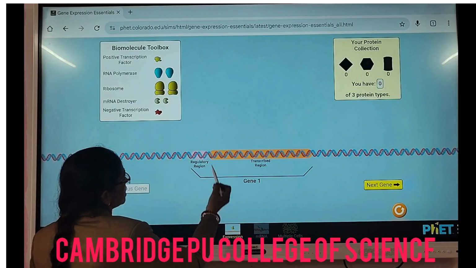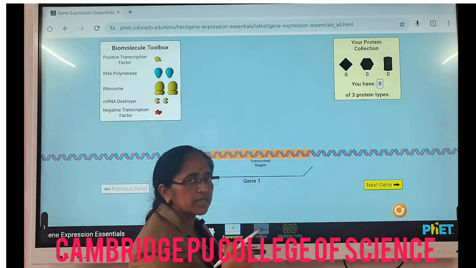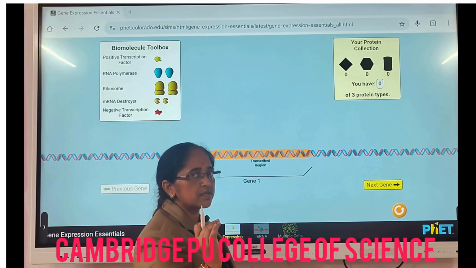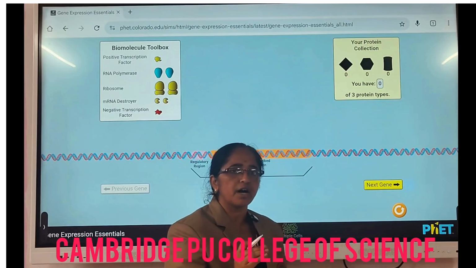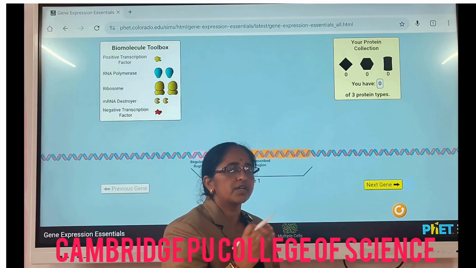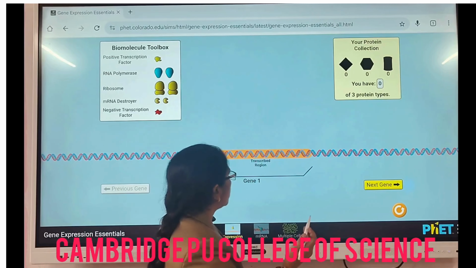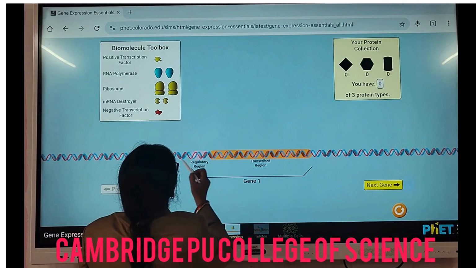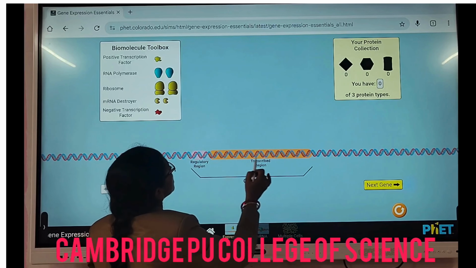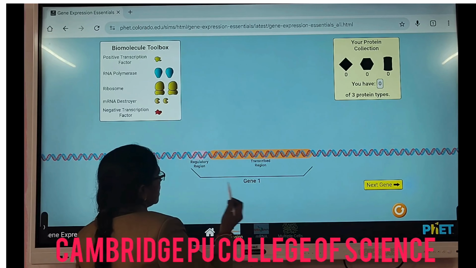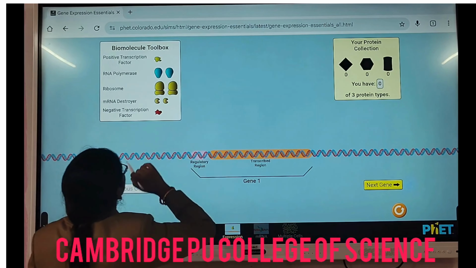Consider this one as the first gene here. For gene expression, transcription and translation both are needed. So what is transcription? It is the formation of RNA from DNA. And what is translation? That is the formation of protein from the RNA. So let us see how it works here. The DNA is already here, and this is the region where it has to be transcribed. Now considering it as the first gene, let us see how it works.